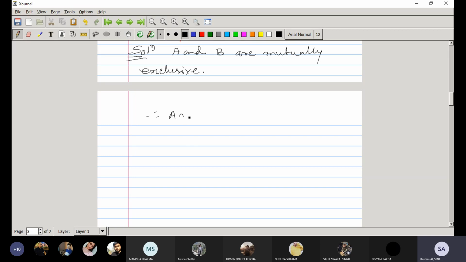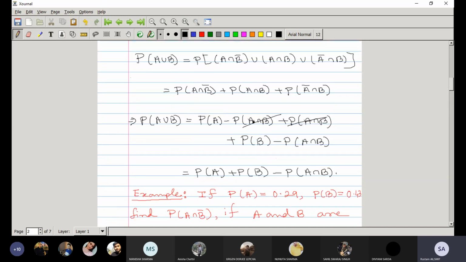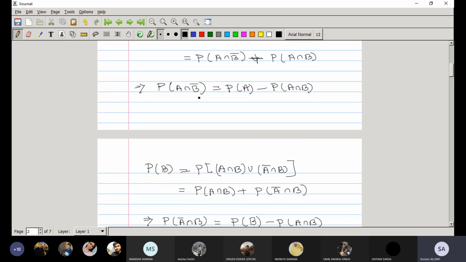Therefore, A intersection B is equal to phi. So the probability of A intersection B is equal to the probability of phi, that is the impossible event, that is 0, that we know. Now what you need to find? Probability A intersection B complement. We have already seen that probability A intersection B complement can be written as probability of A minus probability A intersection B.